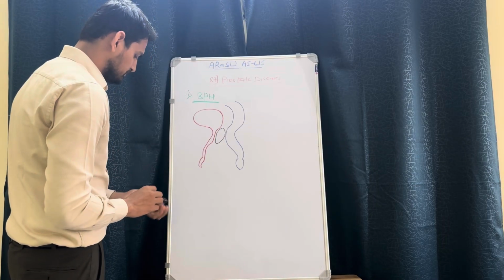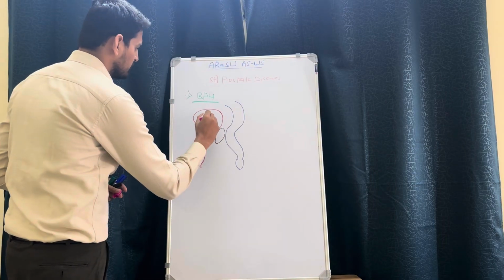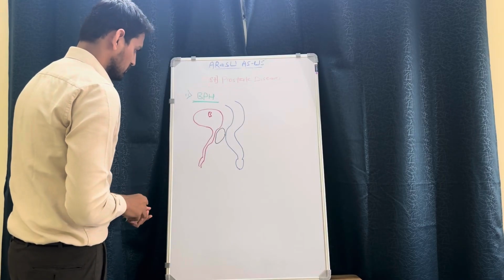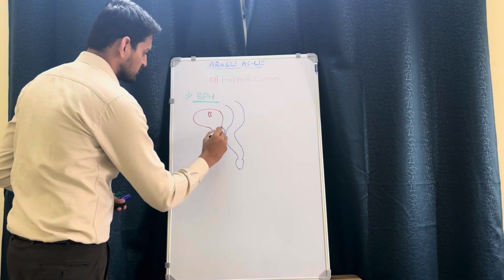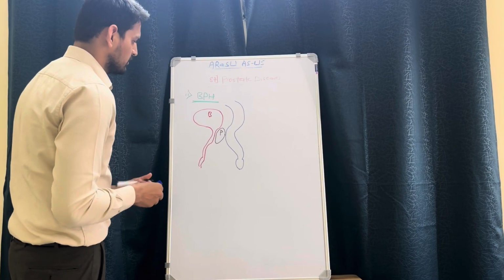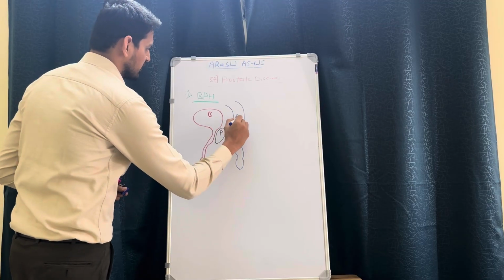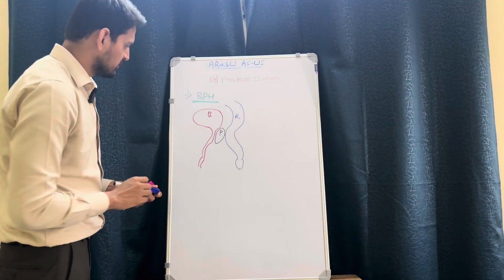So to label them, this is the bladder, the middle one is the prostate, at the end it is the rectum, and this is the urethra. This is a schematic diagram.